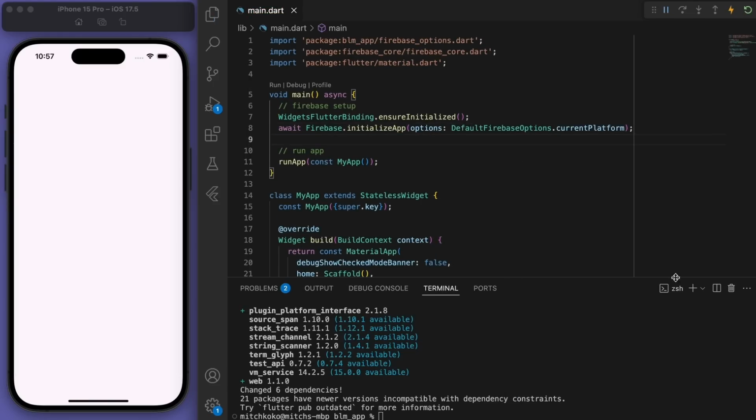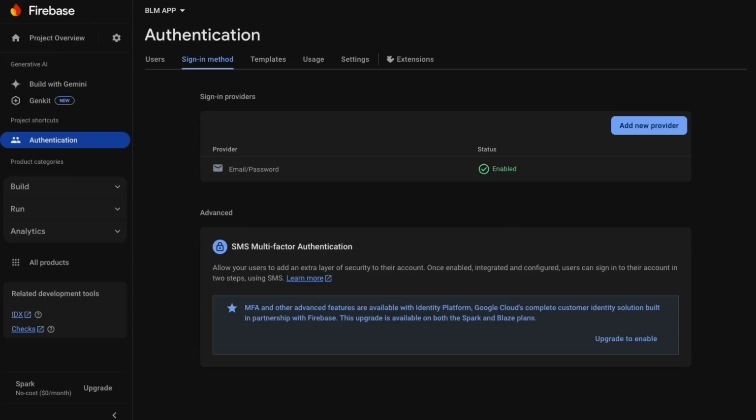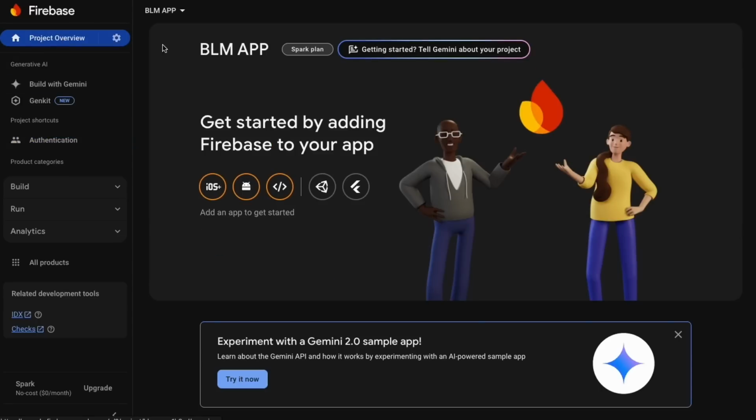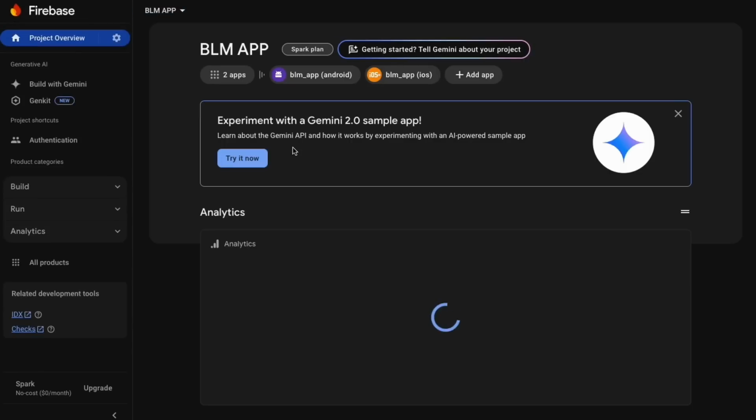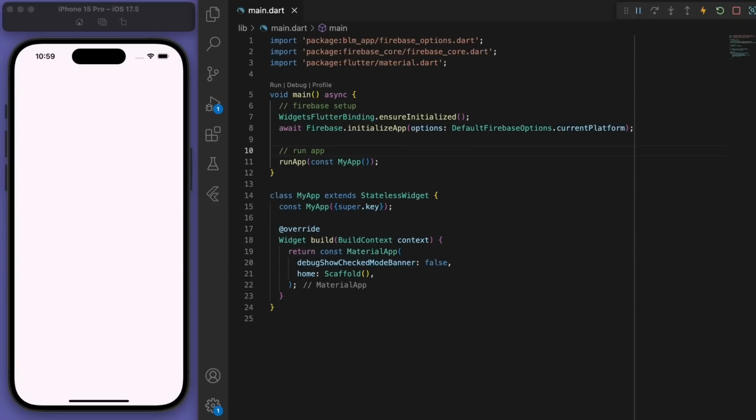Beautiful. Now at this point, I want you to kill the app and just rebuild it so that we know if we have successfully connected to Firebase. Cool, so if you come back to your Firebase project and you refresh the page, hopefully you can see that we have added the two apps to our Firebase console. Sweet. So now that our app is connected to Firebase, let's now focus on the authentication.